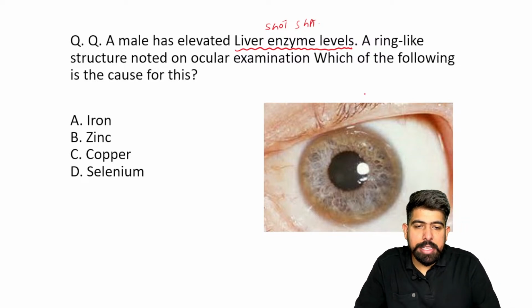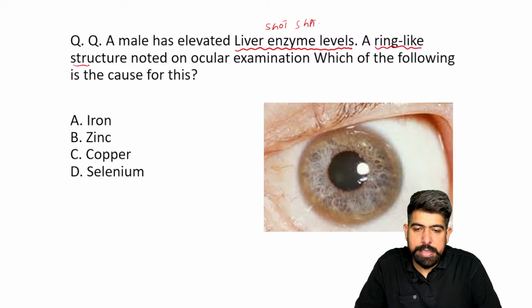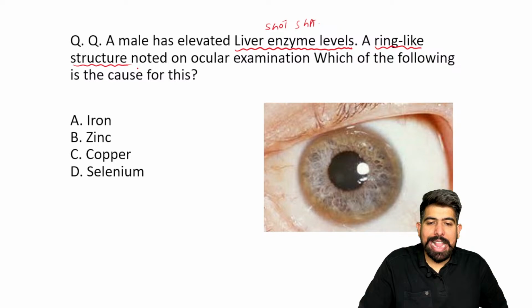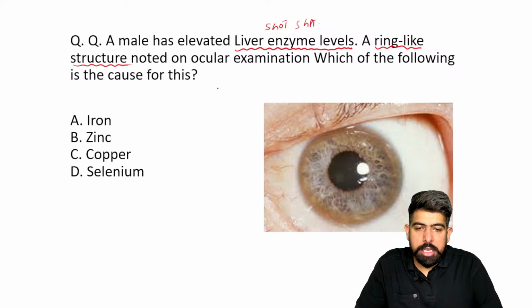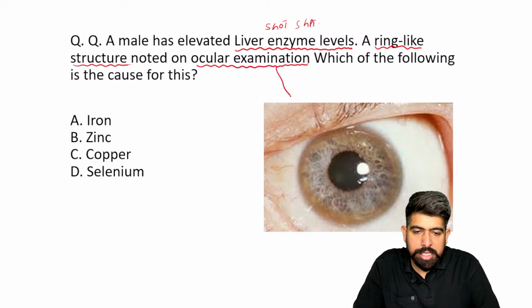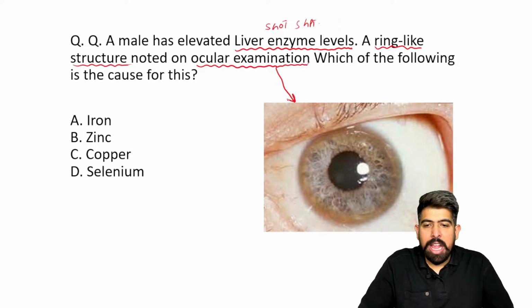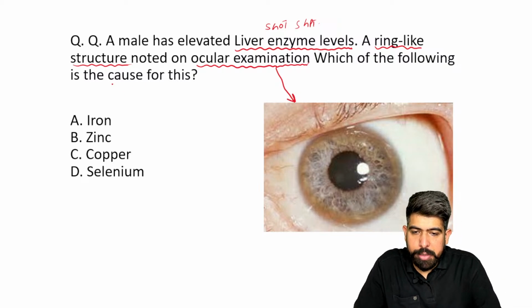And what is the main thing from ophthalmology? A ring-like structure is noted on the ocular examination. On the eye examination in this picture, what is noted here? We are noting a ring-like structure. Which of the following is the cause of it?